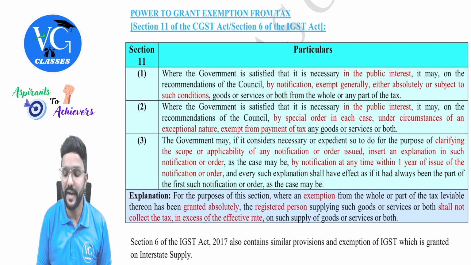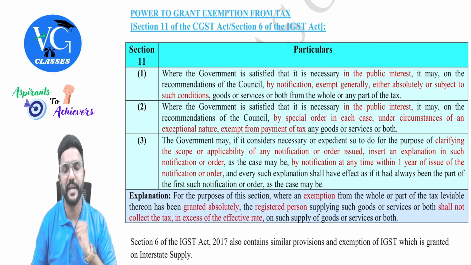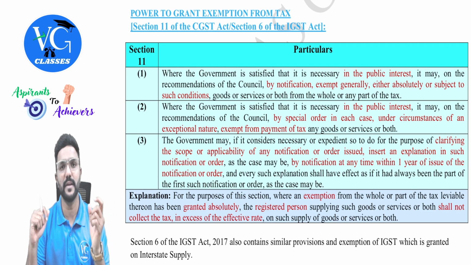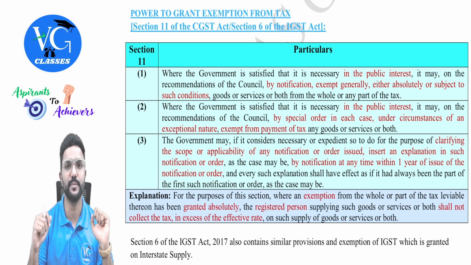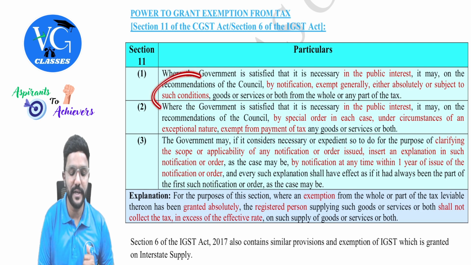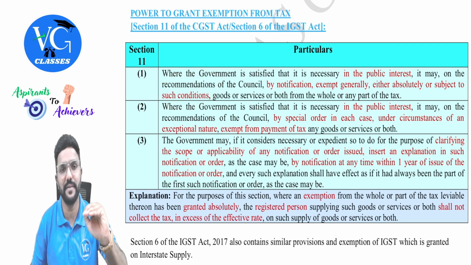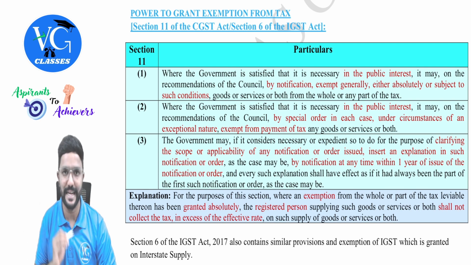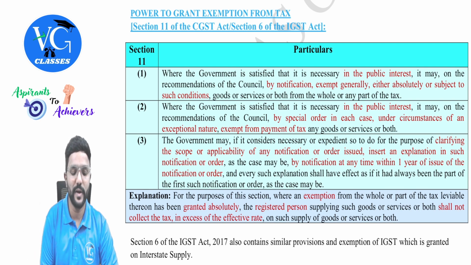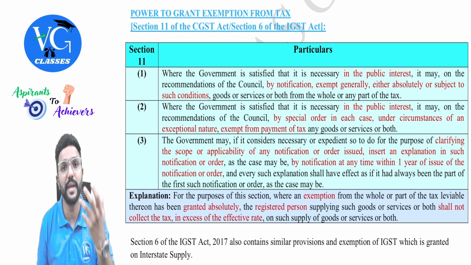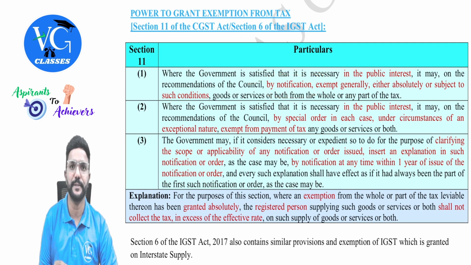And the exemption can be either absolute or subject to conditions. Absolute means without any conditions. So any person who is supplying such services which is exempt can avail that exemption without any if and but. Whereas if it is subject to conditions, only if I satisfy the conditions given there, I will enjoy the exemptions. Okay. So goods or services both, from the whole or any part of tax, which is GST. So we call this as general exemption. So 11 subsection 1 is giving power to the government to give general exemption by way of notification.